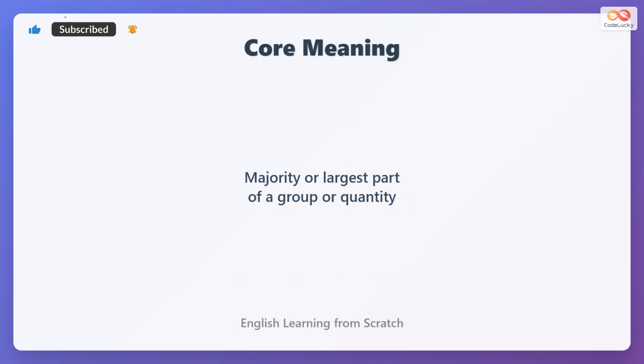The core meaning of most is the majority or largest part of a group or quantity. It shows that something applies to more than half but not 100%. This word helps describe when most but not all things share the same quality.